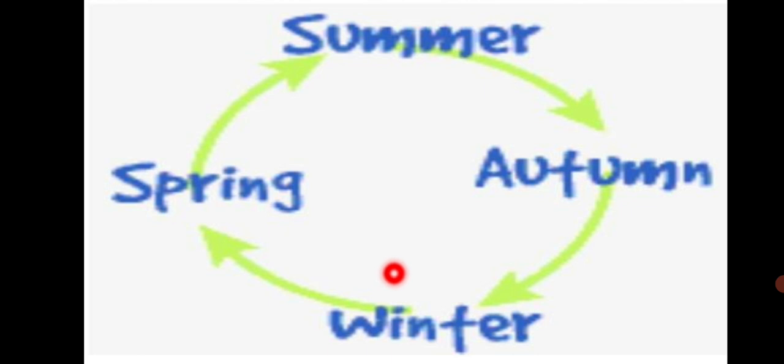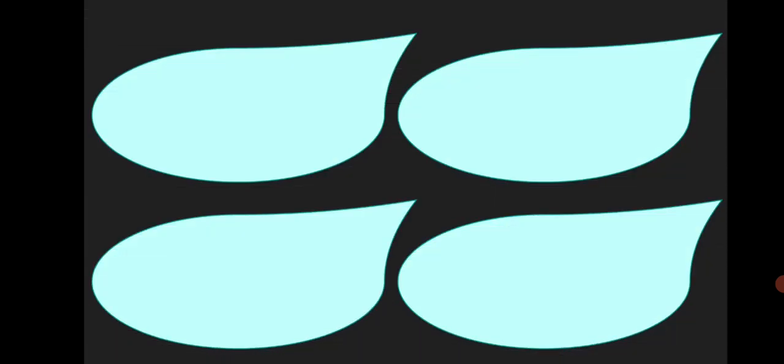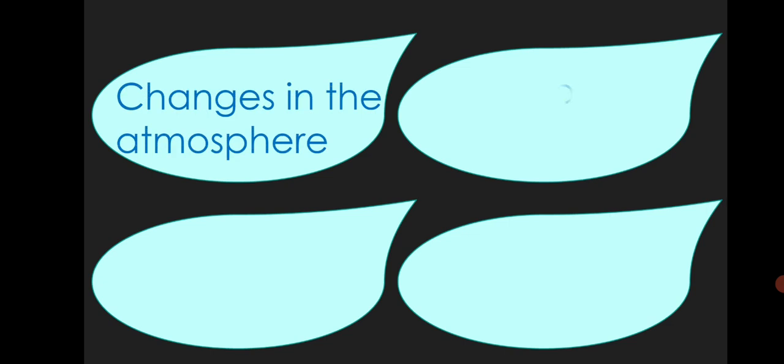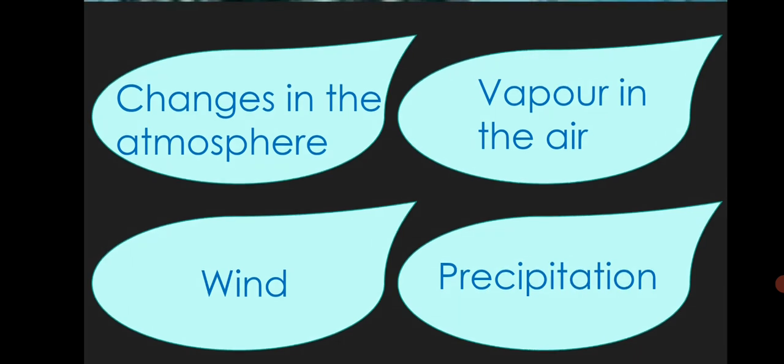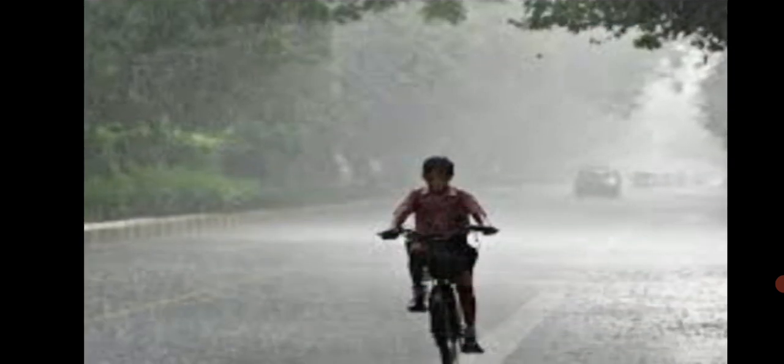However, in some places, seasons are taken to be 4 in all. The changes in the atmosphere, vapor, which is in the air, the wind, and the precipitation also influence the seasons. So seasons not only depend upon the revolution of the earth but also on these 4 factors. Continuous occurrence of rain in a specific period gives rise to an additional season besides summer and winter. Due to the local conditions, seasons other than summer and winter are seen to occur in different parts.